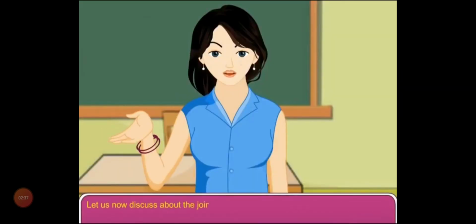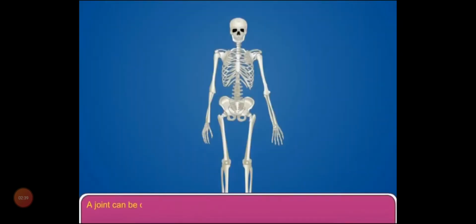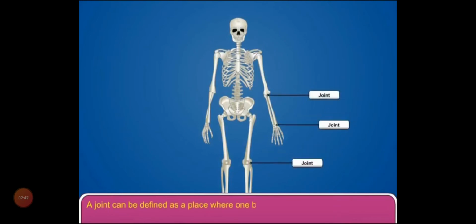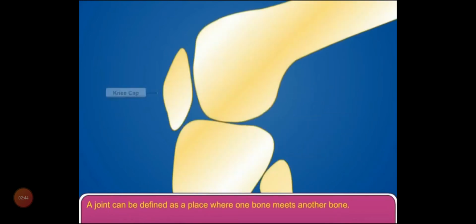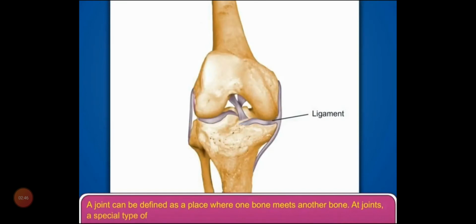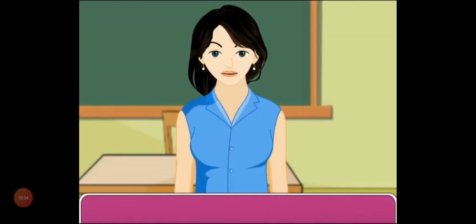Let us now discuss the joints. A joint can be defined as a place where one bone meets another bone. At a joint, a special type of connective tissue is present. This is called a ligament. Ligament helps attach one bone with another bone.